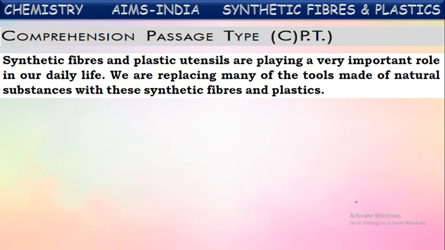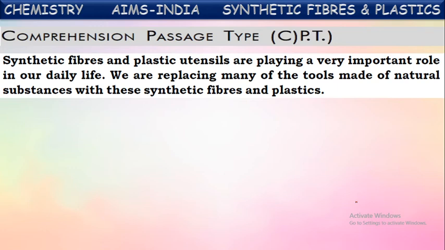Nowadays we are replacing natural articles with plastic items, even household utensils and chairs, benches, and other utensils. We are making them with plastic instead of metals and wood items, because of some advantages with these synthetic fibers.